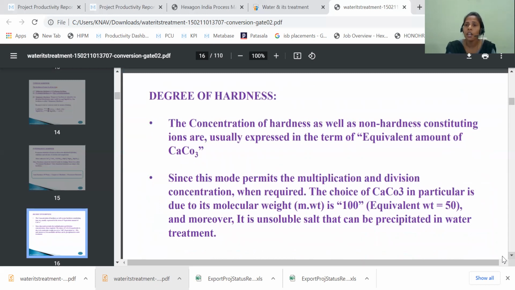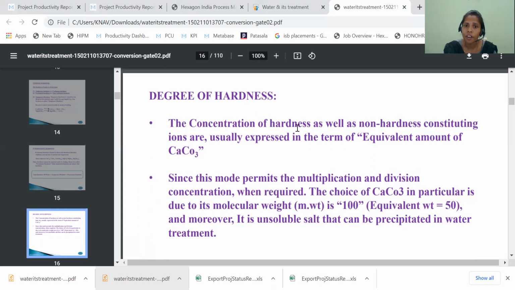But among these, two are part of our syllabus: the reverse osmosis and the ion exchange method. And today's last topic is the degree of hardness. I will just define the degree of hardness, and I will continue this topic in the next class because it is very, very important, the numericals. In the next class, let us see the numericals of degree of hardness also.